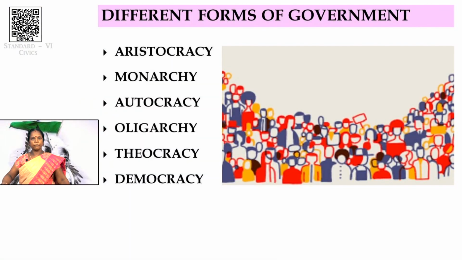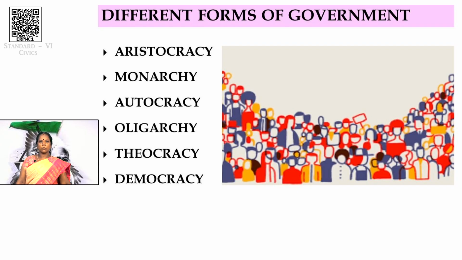Again, I am explaining the meaning of government. Government means a group of people with authority who govern a state or a country. There are different forms of government followed by many countries in the world. What are the different forms of government? They are aristocracy, monarchy, autocracy, oligarchy, theocracy, and democracy. Students, I will explain the meaning of these different forms of government.